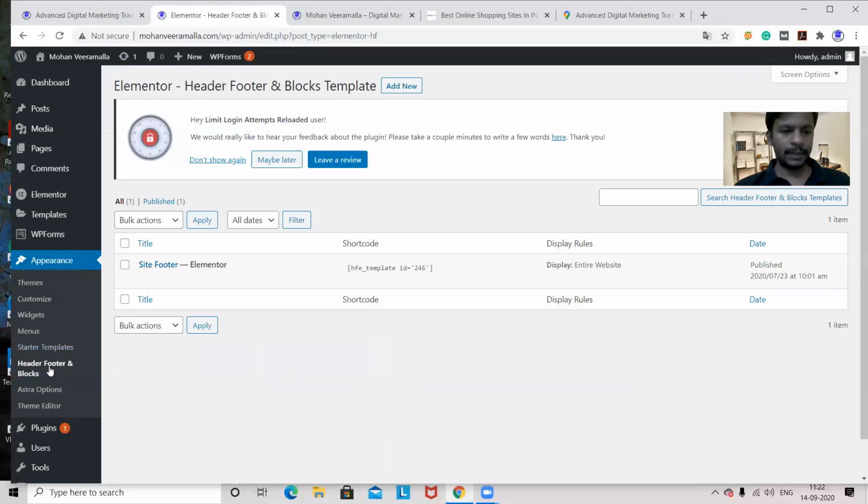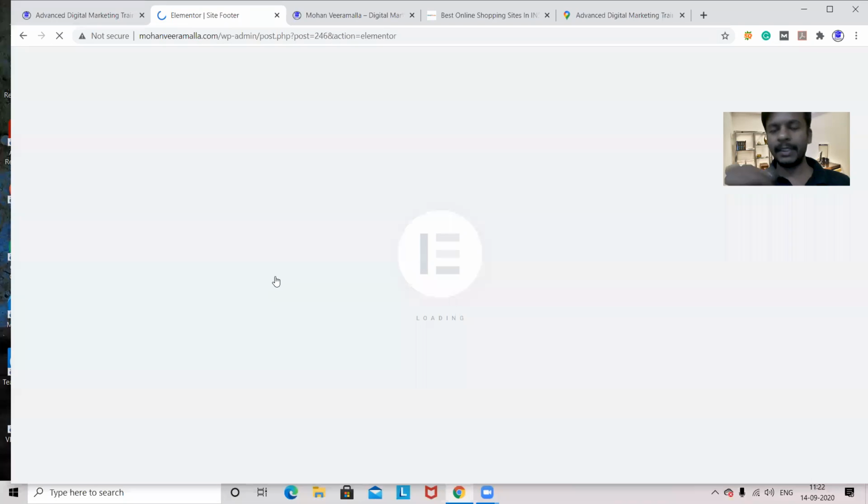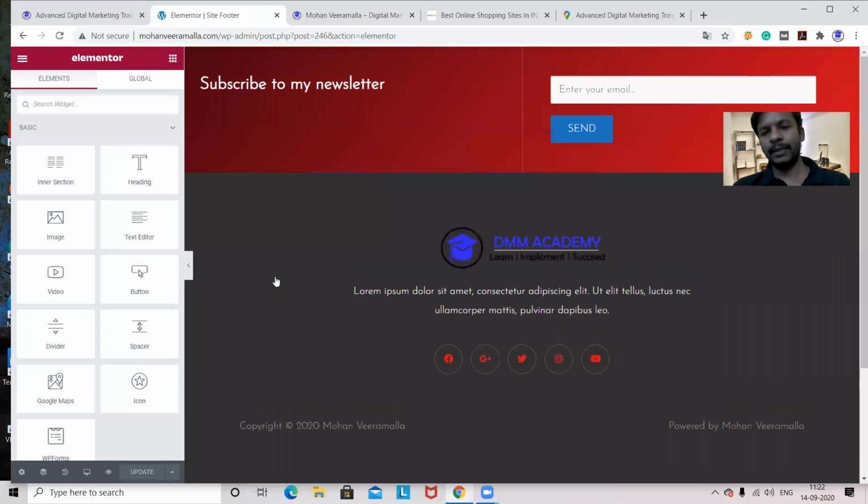Okay, I'm going to this footer. Here, go with Edit with Elementor. Why? Because this file is already designed by the theme. If you use Elementor, it will be easy to make some changes. Don't go with direct edit, go with Elementor.